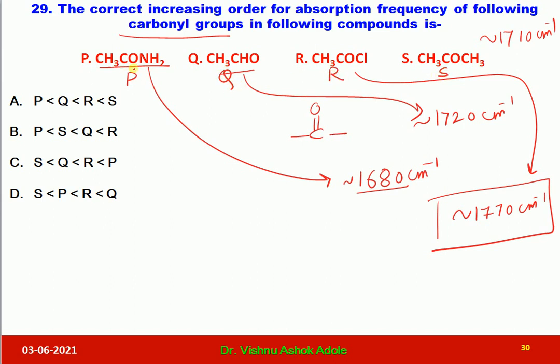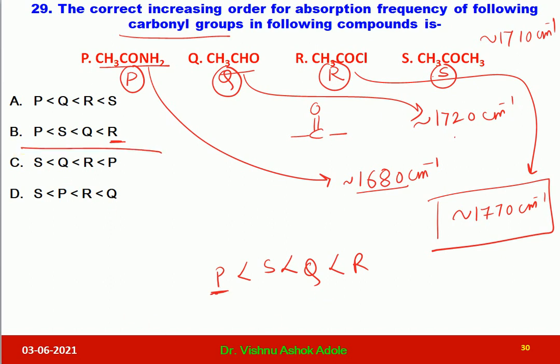Here they have not mentioned the naming, so let us write the naming. This is P, this is Q, this is R, this is S. So according to this, R will have the highest frequency, and if you look at these options, it is given only in B. Let us match the other options. After R, it will be Q, 1720, and after Q it will be S, and then it will be P, which has the lowest carbonyl frequency. PSQR, option B is correct.